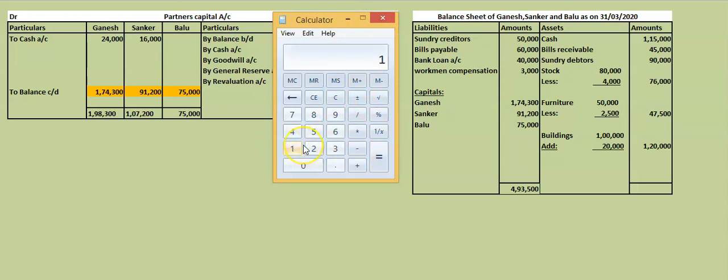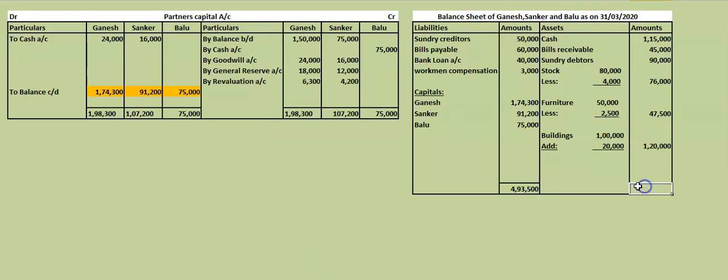Wait. 1,15,000 plus 45,000 plus 90,000 plus 76,000 plus 47,500 and 1,20,000. What is the total? Same total we got now, 4,93,500. So this is the total in the asset side and liabilities side.